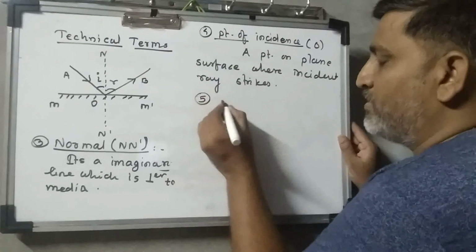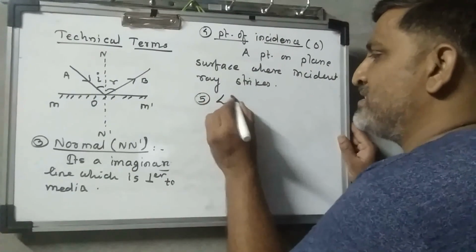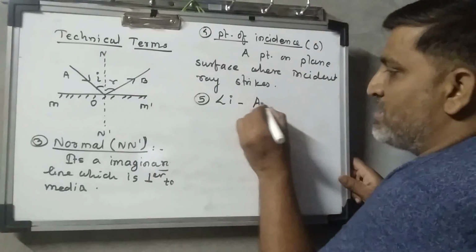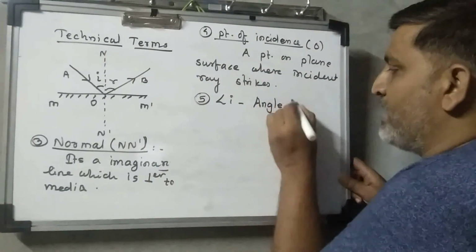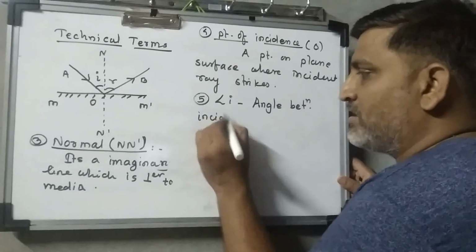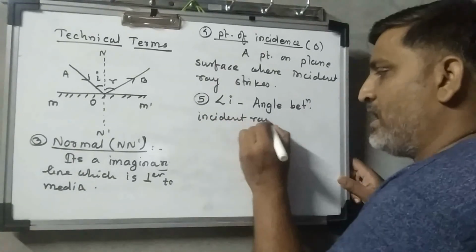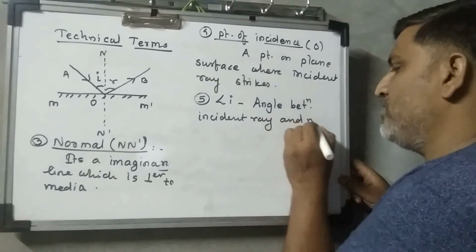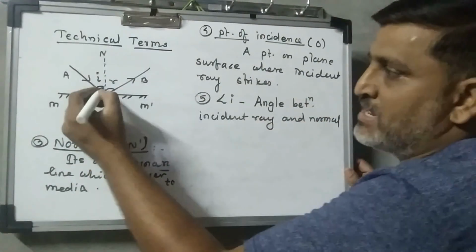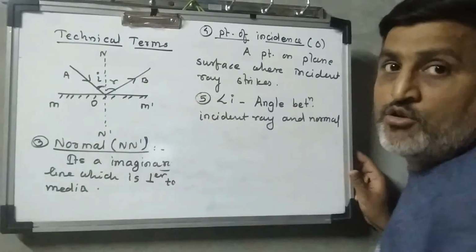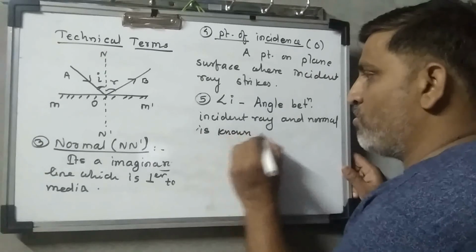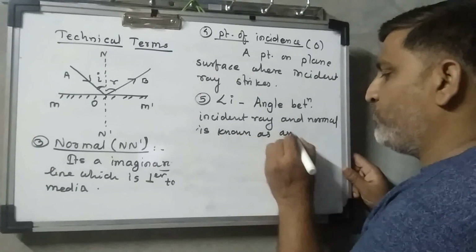Fifth concept, angle of incidence. The angle between the incident ray and the normal is known as the angle of incidence.